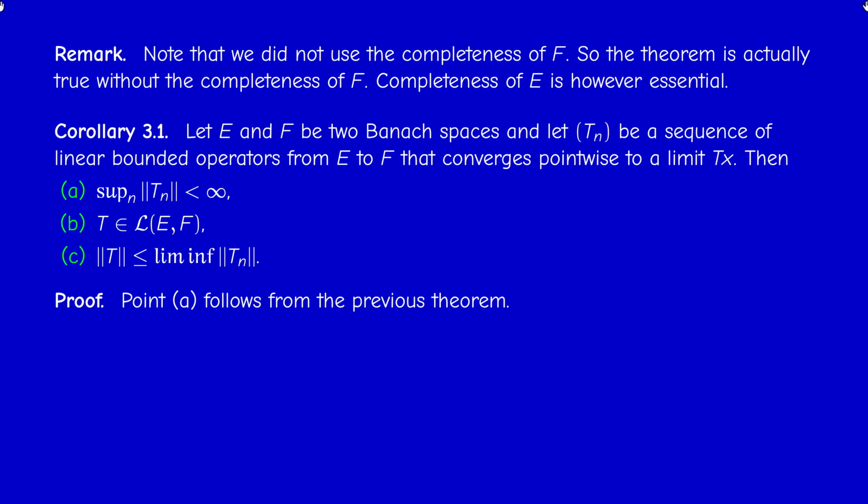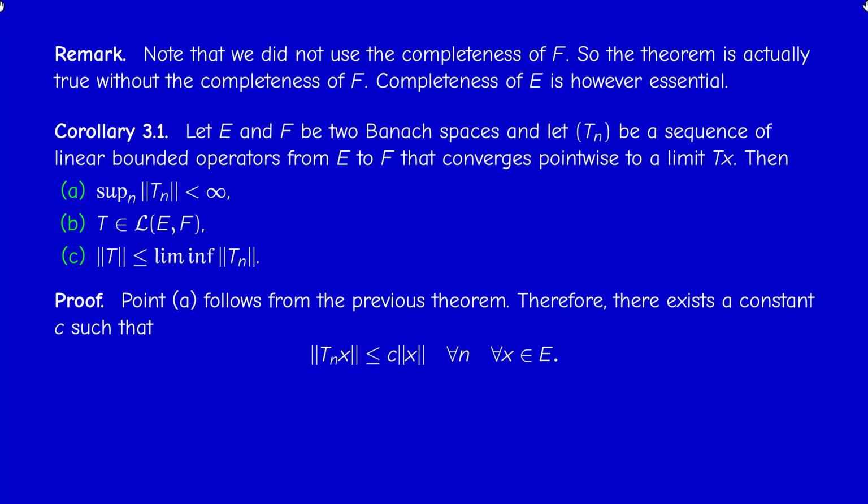So this is just a consequence of the previous theorem. The first one is easy because this is just a restatement. So this is just capital M, because if Tn of x is convergent for every x, then in particular Tn of x is bounded for every x. A convergent sequence in a metric space is bounded.